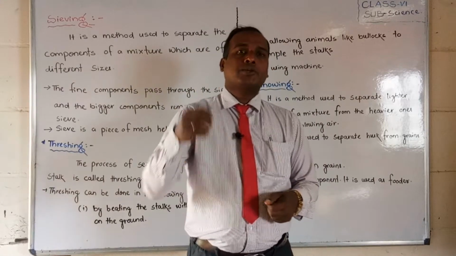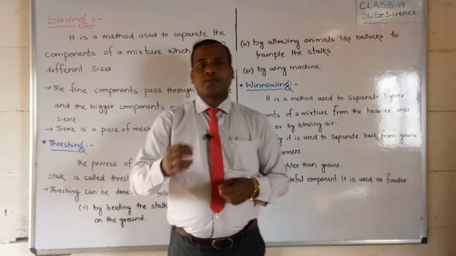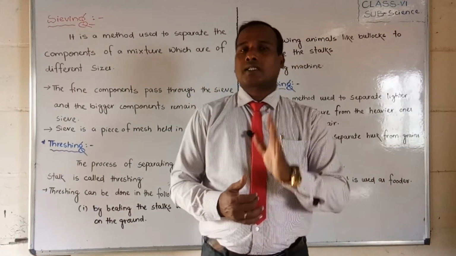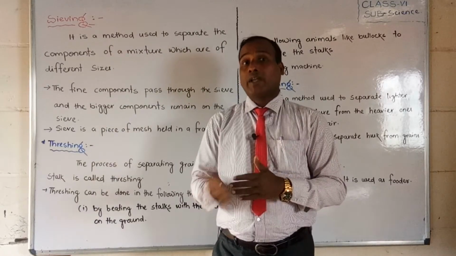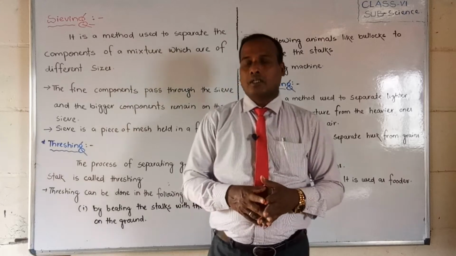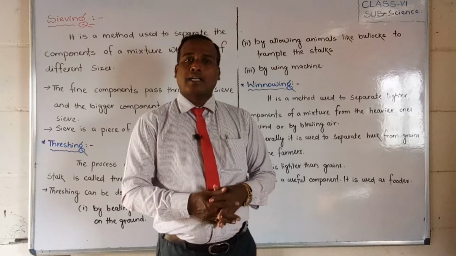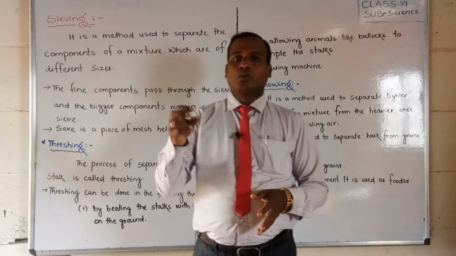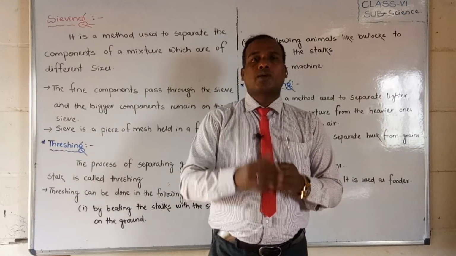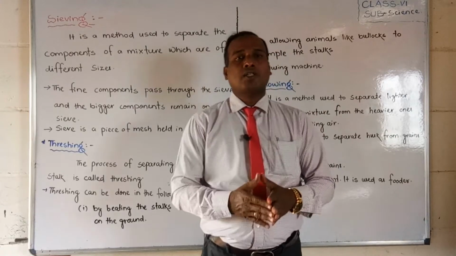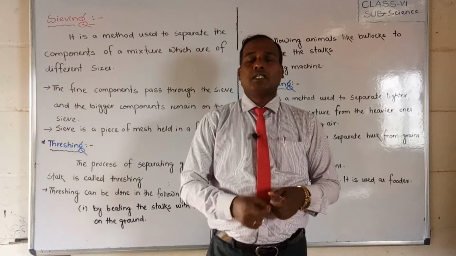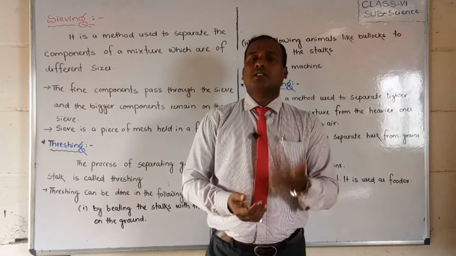If you beat the stalks, then the crops will detach from the stalk. Also, another way we can do threshing is by allowing animals like bulls to trample on the stalks of the grains, and then also it will be detached. And nowadays we are also detaching the crops from the stalk by machine. Yes, this is called threshing.